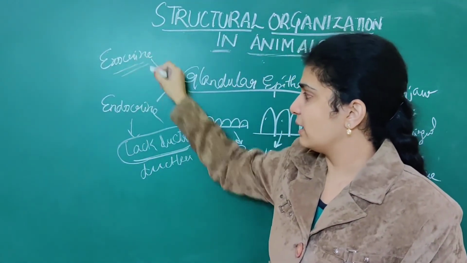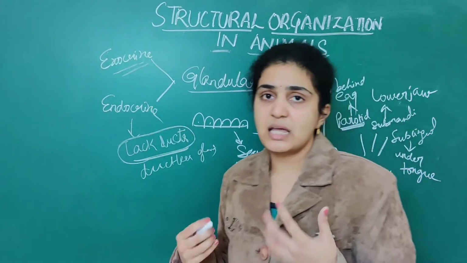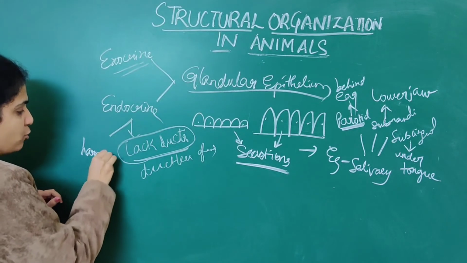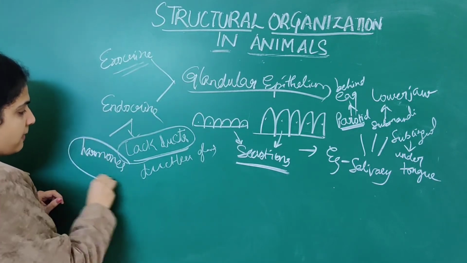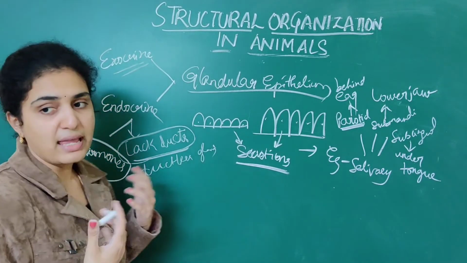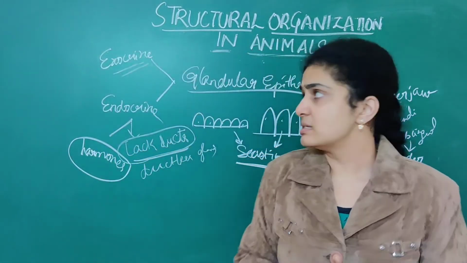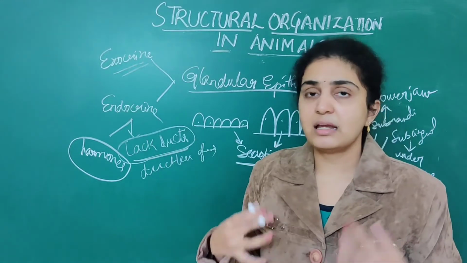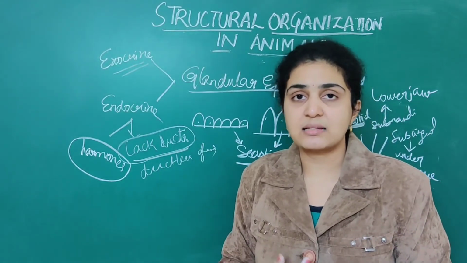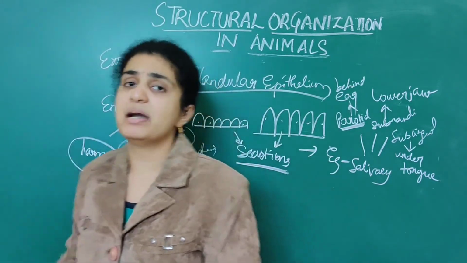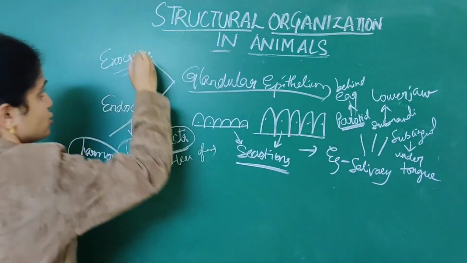Endocrine glands secrete numerous hormones. Next, exocrine glands secrete ear wax, oil, sweat, sebum; everything comes under exocrine glands only.